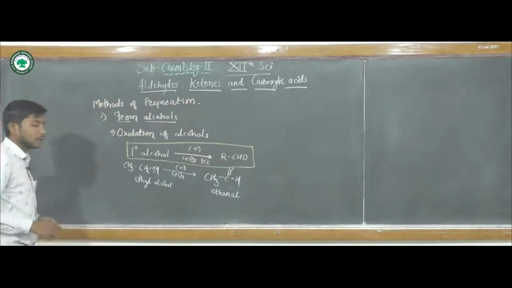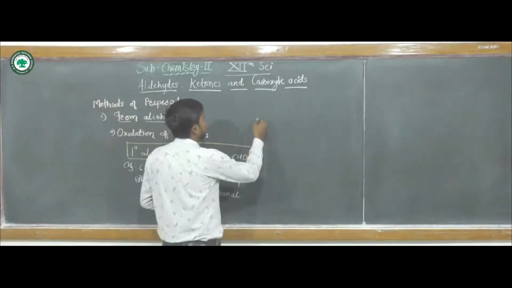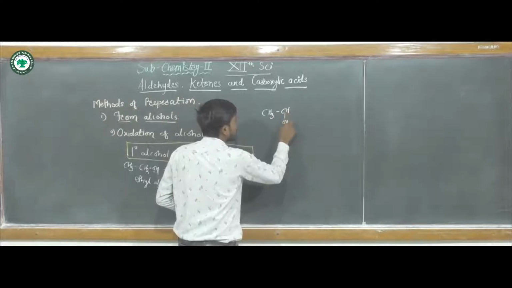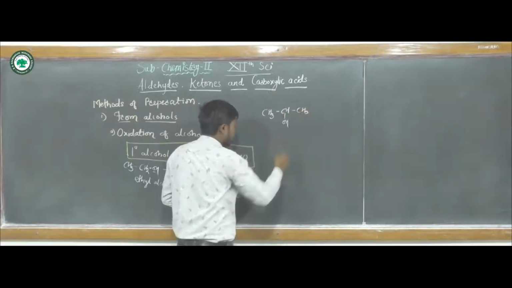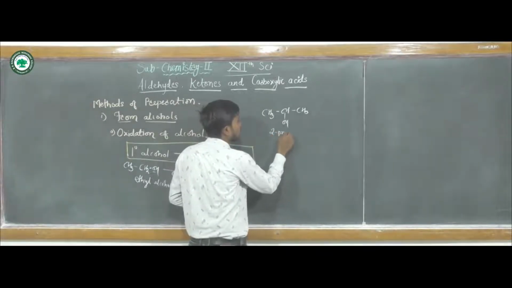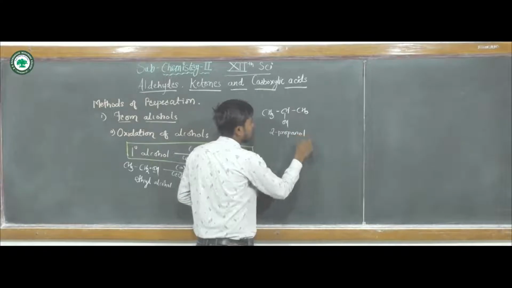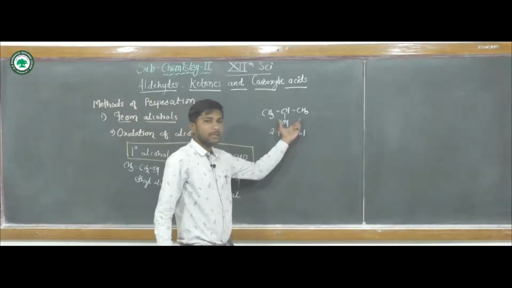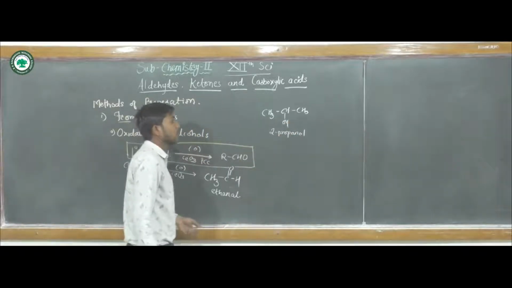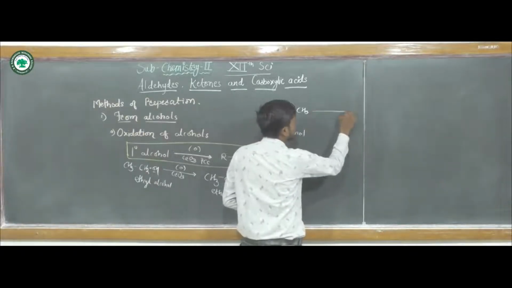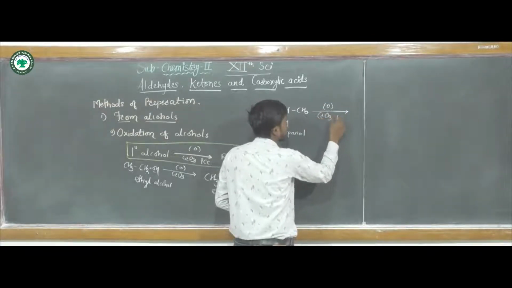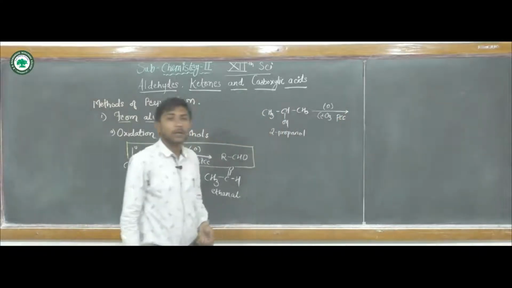If we see the second example, CH3, CH, OH, and CH3. What is this? This is 2-propanol. On the second carbon atom there is a hydroxyl group, so that is a secondary alcohol. When this secondary alcohol undergoes oxidation, what will be the product?